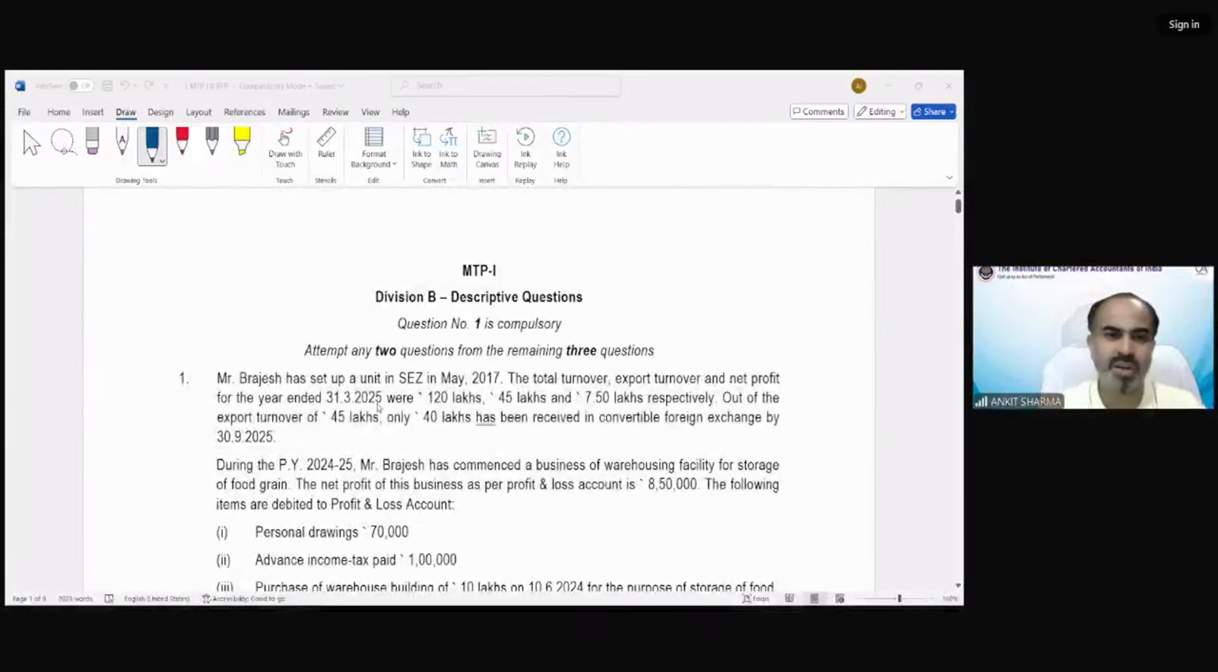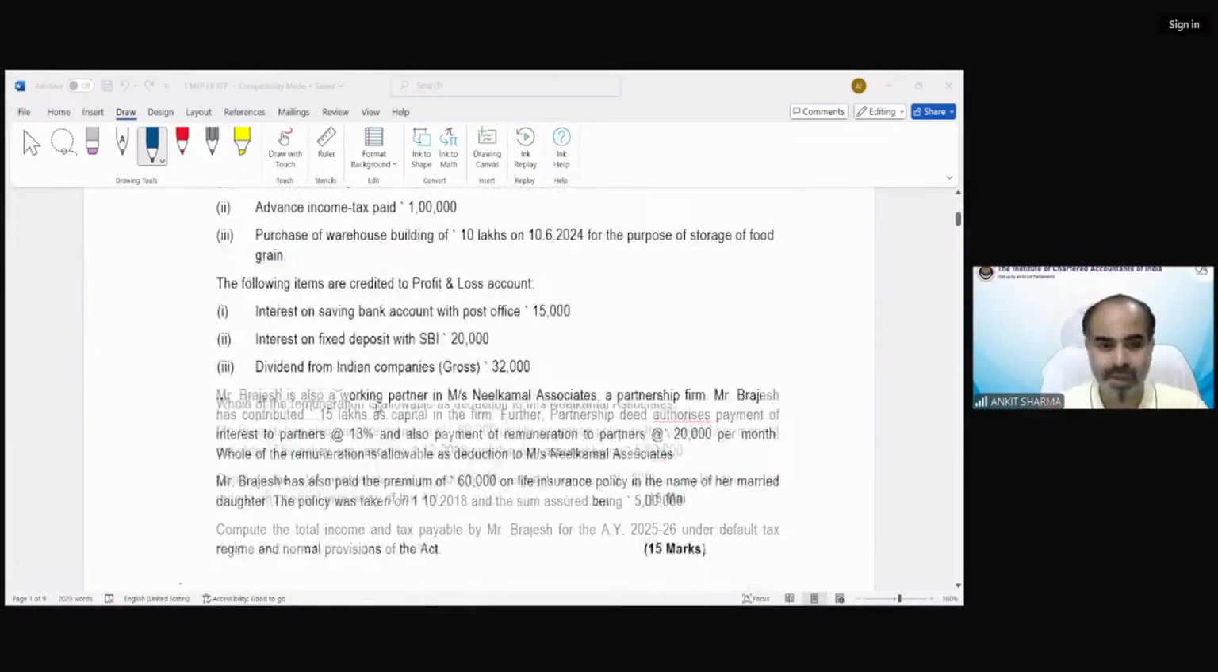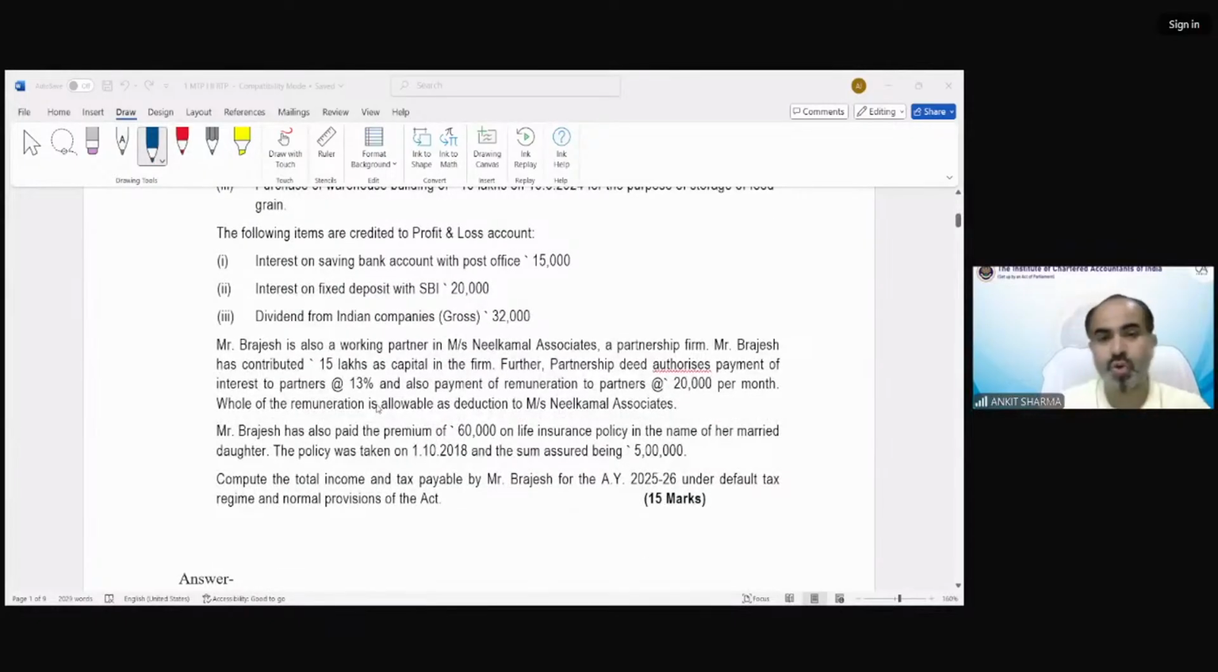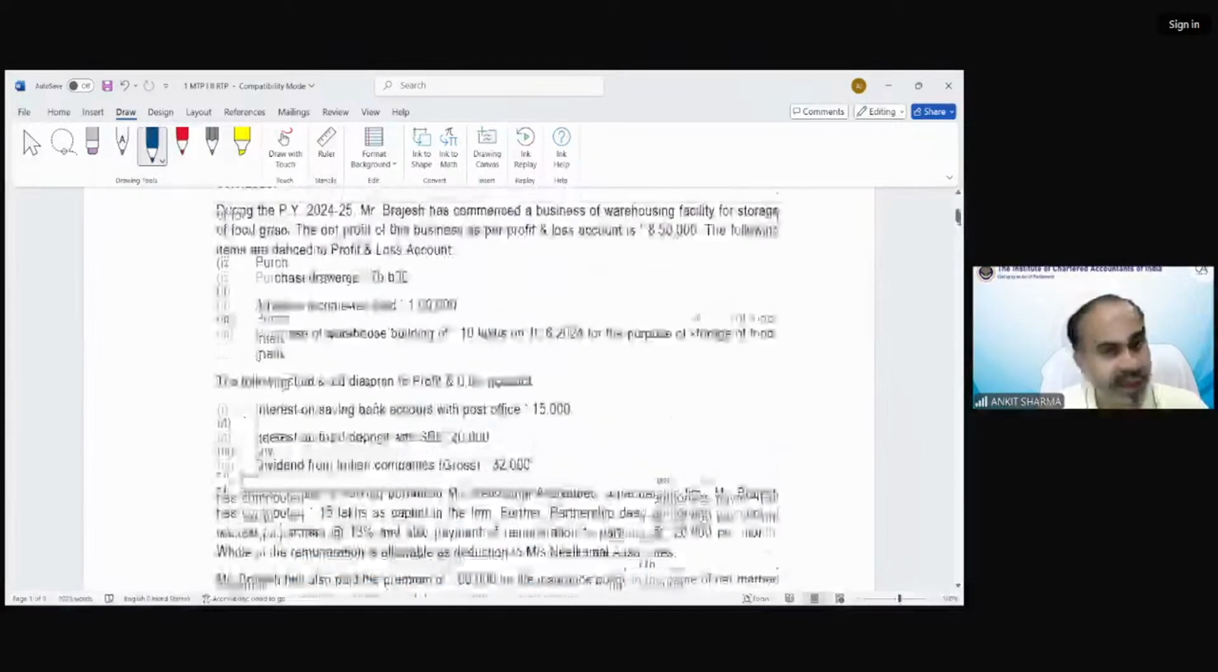As I always say, in the starting of the question, you have to see what the requirement of the question is. So this is a question: Mr. Brajesh has set up a unit in SEZ. But before starting, let me show you the requirement: compute the total income and tax payable by Mr. Brajesh for assessment year 25-26 under default tax regime and normal provisions of the Act. So we have to calculate the total income and the tax payable under default as well as normal provisions of the Act.